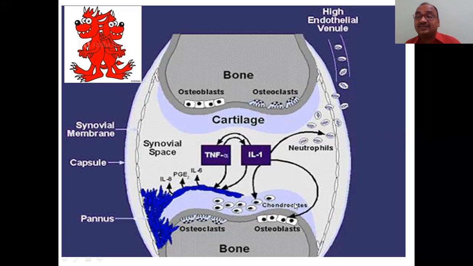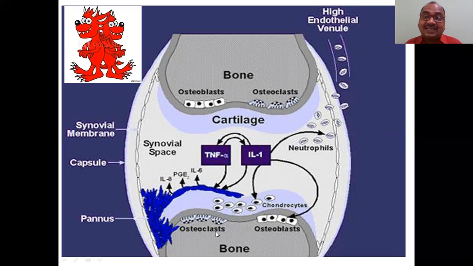These chondrocytes are very important in the examination, in pathophysiology also. Chondrocytes will damage the synovial membrane. You can see the layer here. The synovial membrane will be damaged by the chondrocytes released by IL-1. And this also releases osteoclasts.